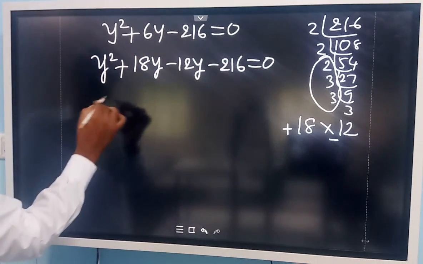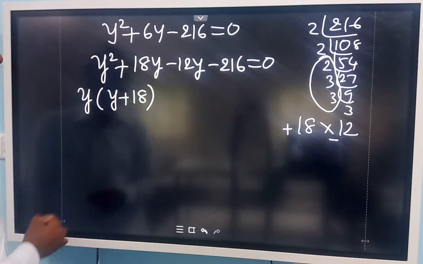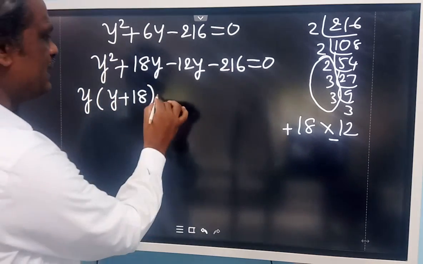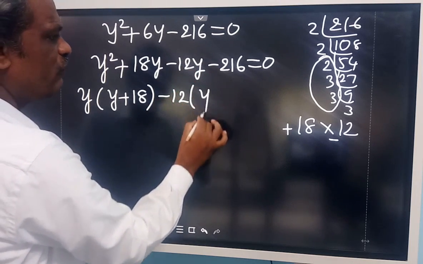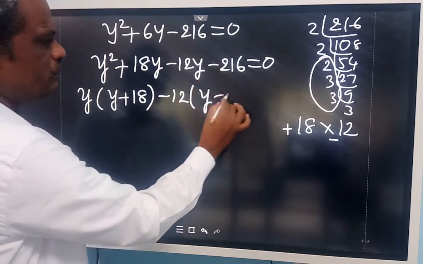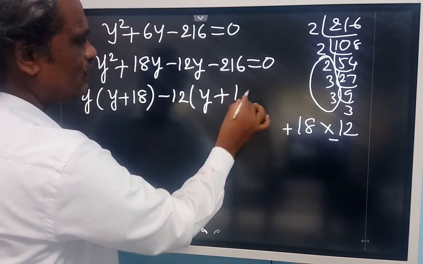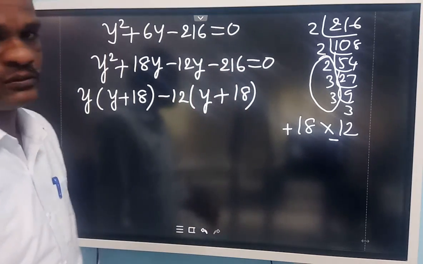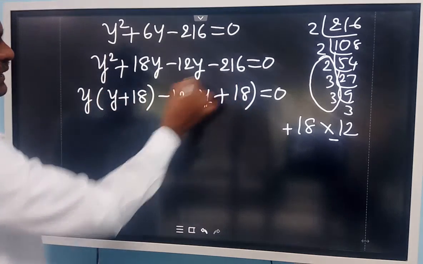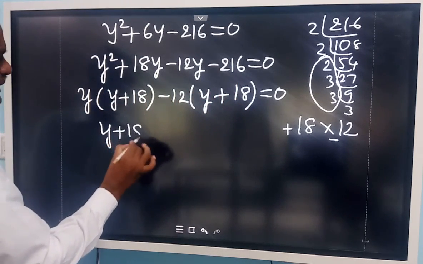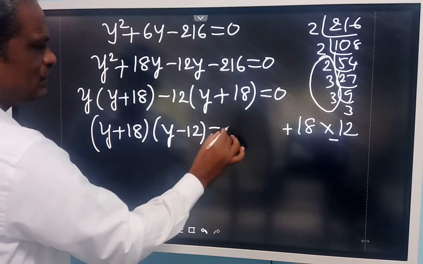From the first two terms, you take y common: y plus 18. From the last two terms, you take minus 12 common. So what remains here? Only y, then minus changes to plus. Dividing 216 by 12 gives 18. So you got y plus 18. You take common y plus 18, and the remaining thing is y minus 12 is equal to 0.